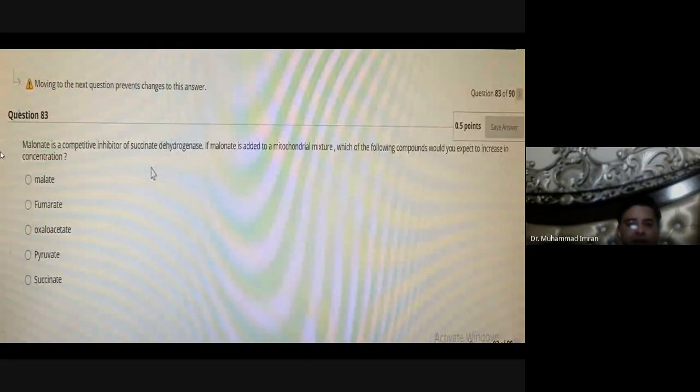Malonate is a competitive inhibitor of succinate dehydrogenase. If malonate is added to a mitochondrial mixture, which of the following compounds would you expect to increase? It will be succinate. If succinate is not oxidized into fumarate, then the level of succinate will increase.